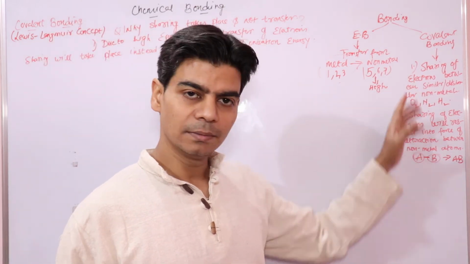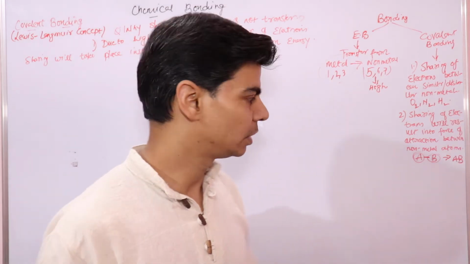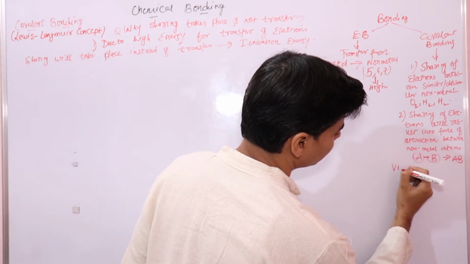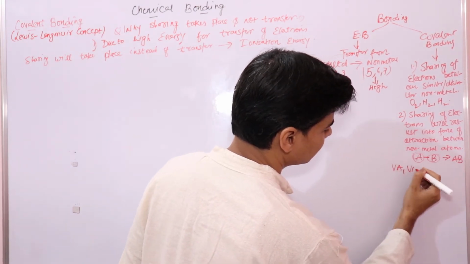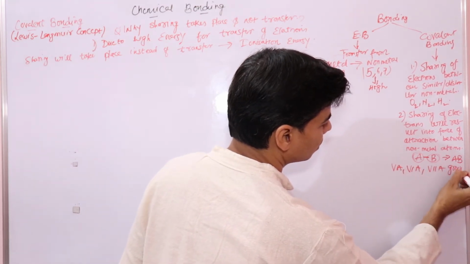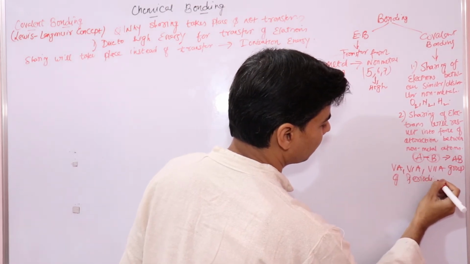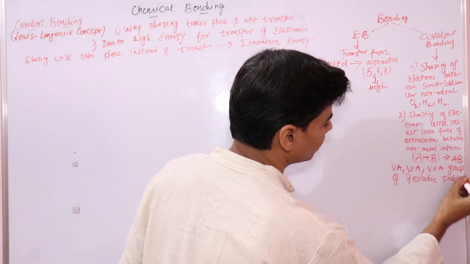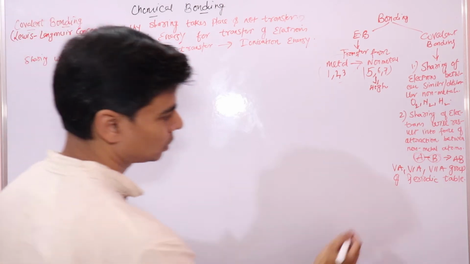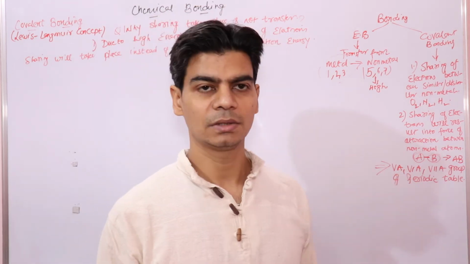And these non-metals mainly belong to the 5th A, 6th A or 7th A group of the periodic table, right? This is important.